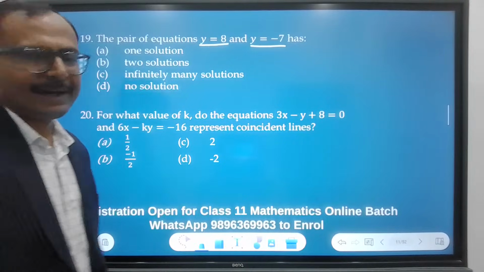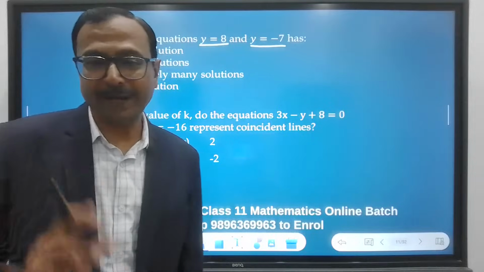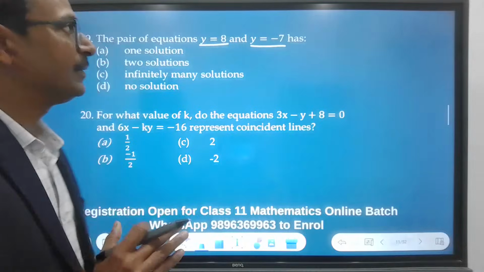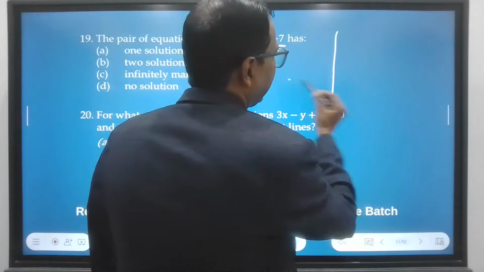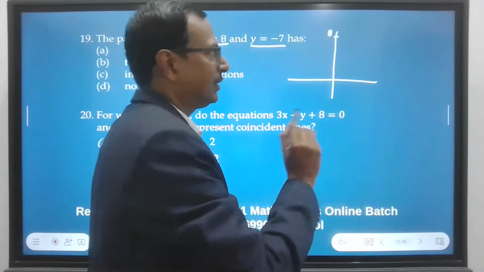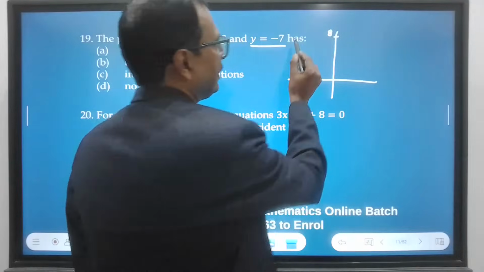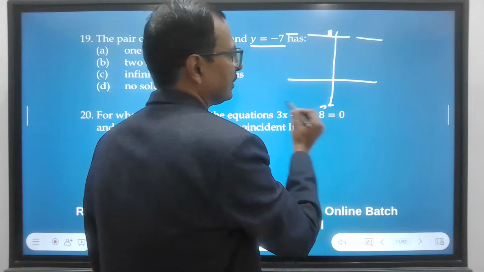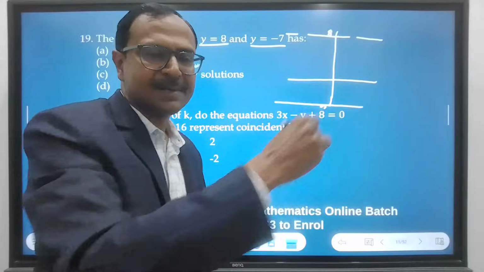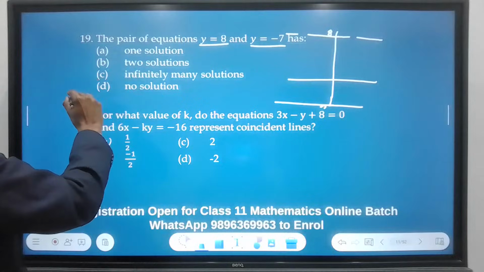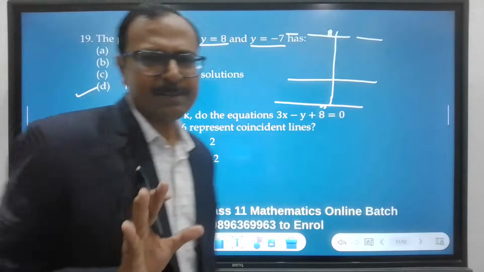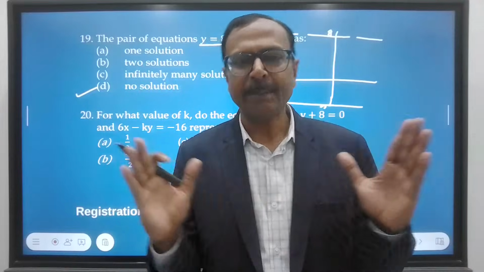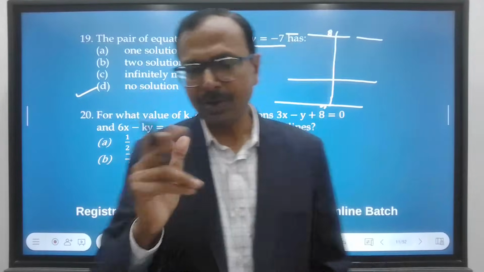So y = 8 and y = -7, what type of lines will they be? That is the most important thing here. Say this is 8, then y = 8 will be this line, correct? And y = -7 will be somewhere here. They will always be parallel lines, and whenever the lines are parallel, there is no solution. Very simple. Whenever you have a single variable in both the equations, the lines are always parallel and there is no solution. Got it?